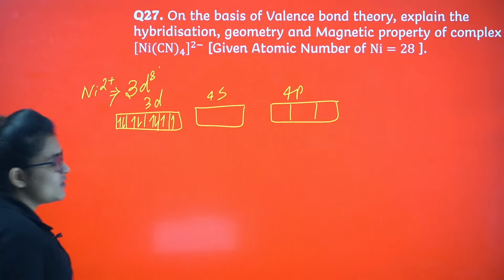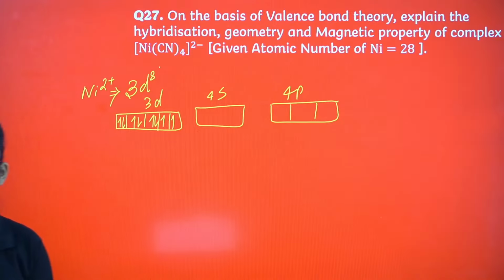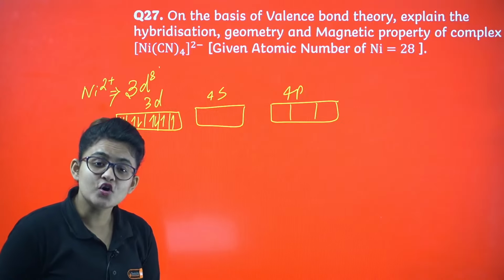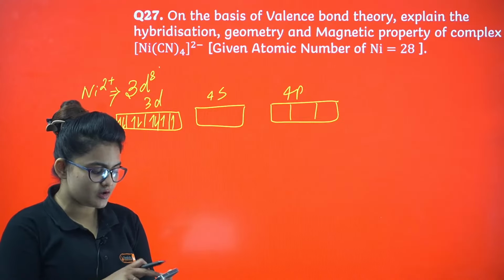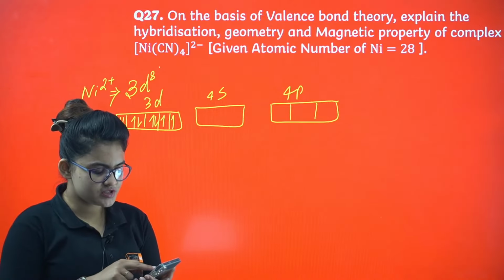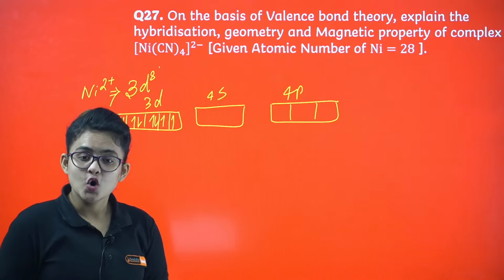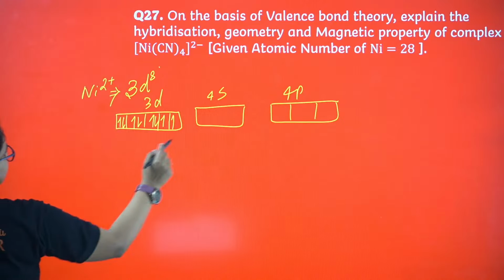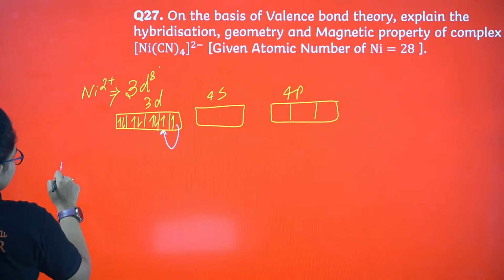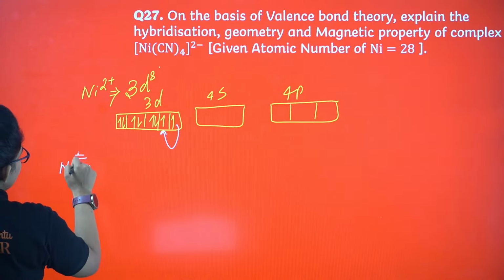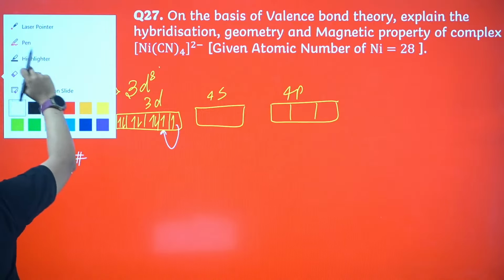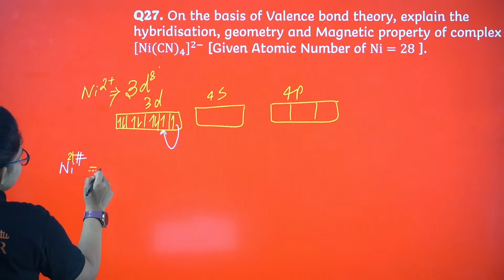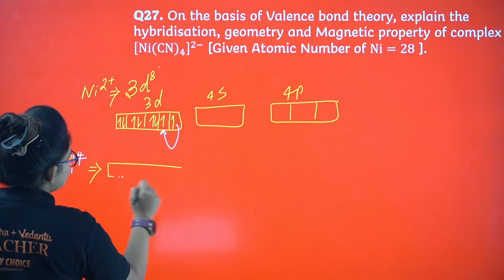Okay, so now here I am having cyanide, right? Here I am having cyanide. So cyanide will force pair the electron against Hund's law. So here one electron will be paired up here. You can see, whenever nickel 2+ will go to the activated state, then it will form something like this.